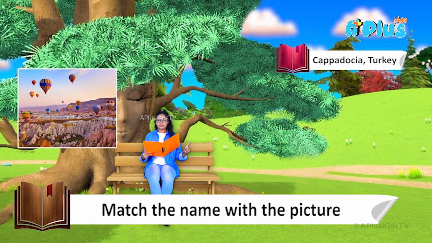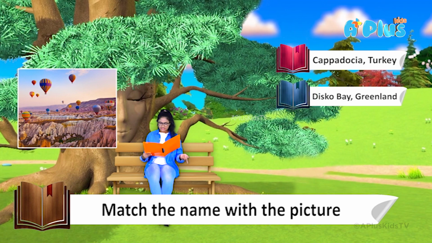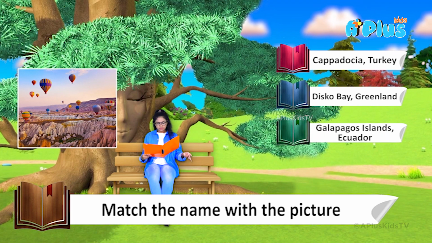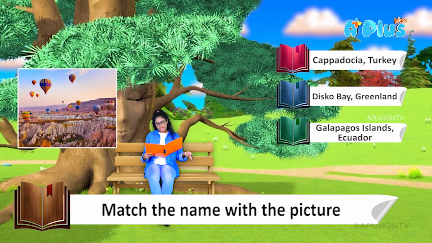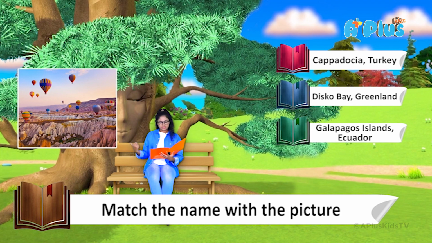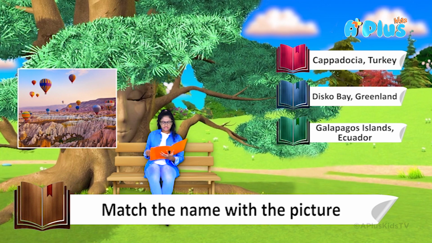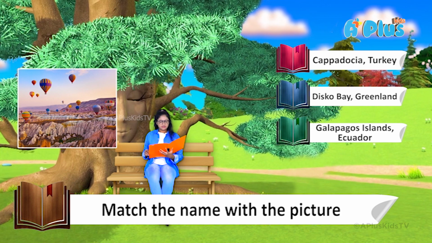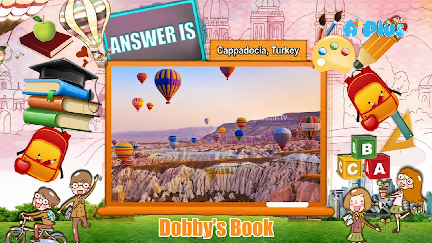Cappadocia, Turkey. Disco Bay, Greenland. Galapagos Islands, Ecuador. So you have to match these names with the picture. So I guess it has to be Cappadocia, Turkey. Yeah, might be. We'll just have a check on it. Yeah, we'll check. The answer is Cappadocia, Turkey.